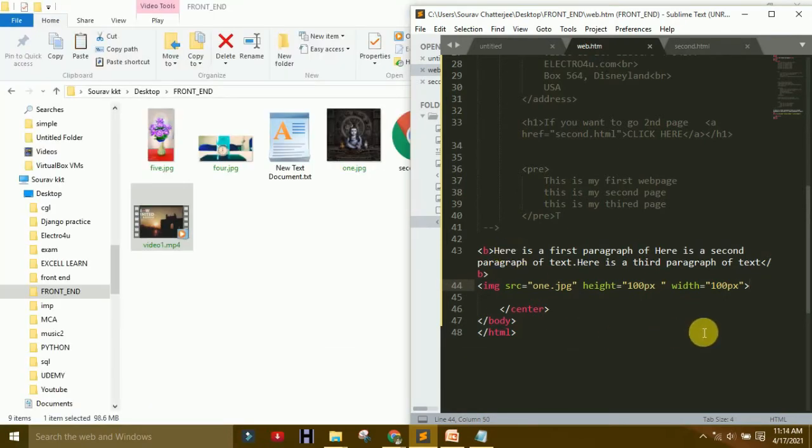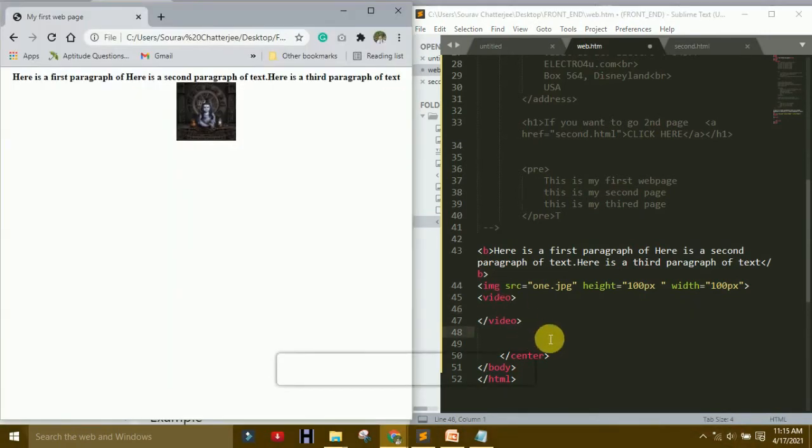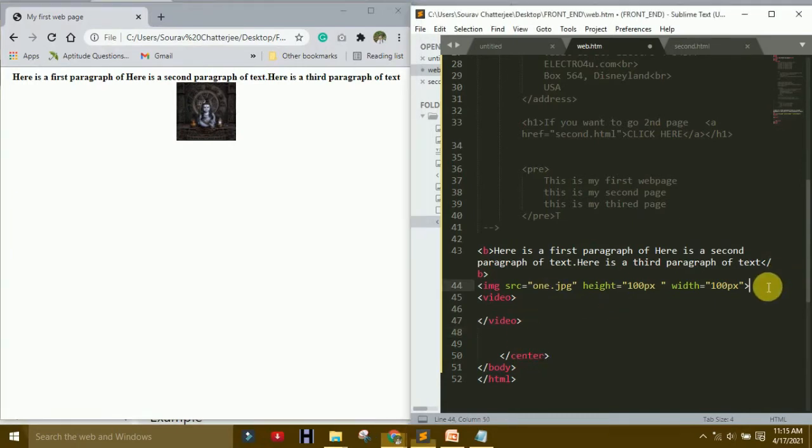So how to use a video file? We are already making the center. Only use the video tag. We create a video, right? So how to add a video file here?